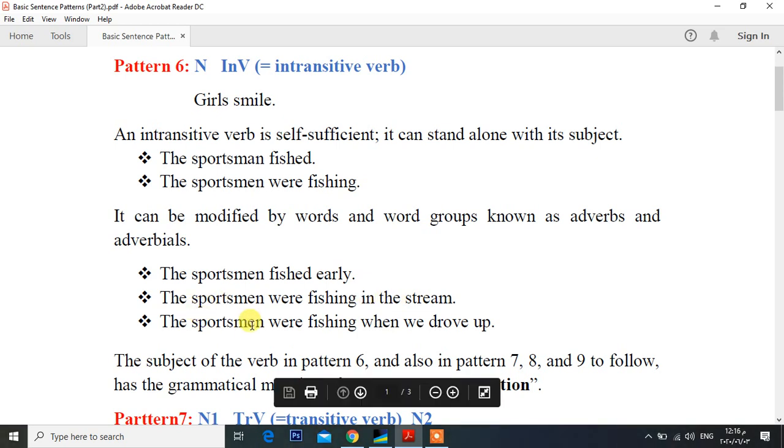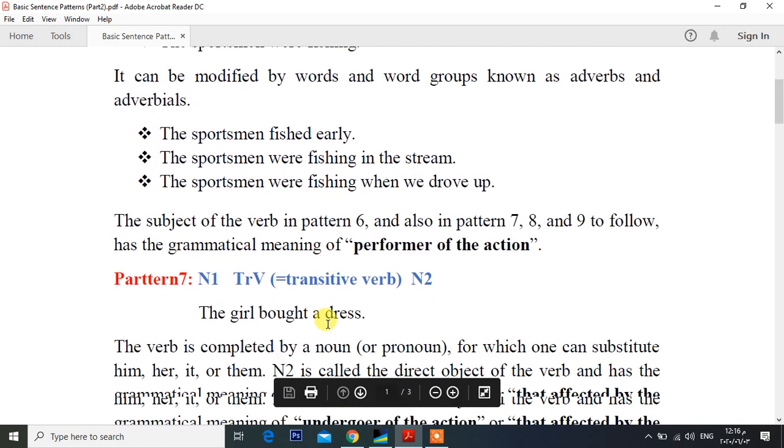The sportsmen were fishing when we drove up. When we drove up here is regarded as an adverbial also. So those three sentences still belong to pattern 6 because they have an intransitive verb. In the first sentence, fished, and in the second and third, fishing.